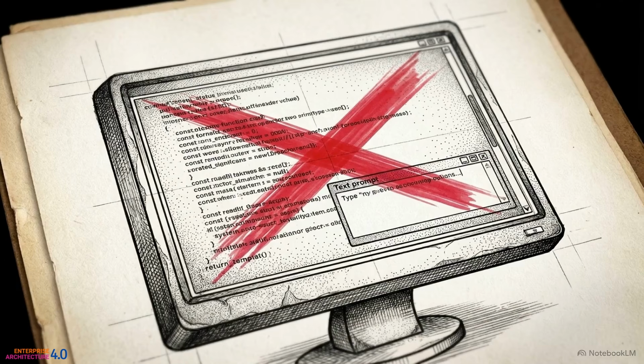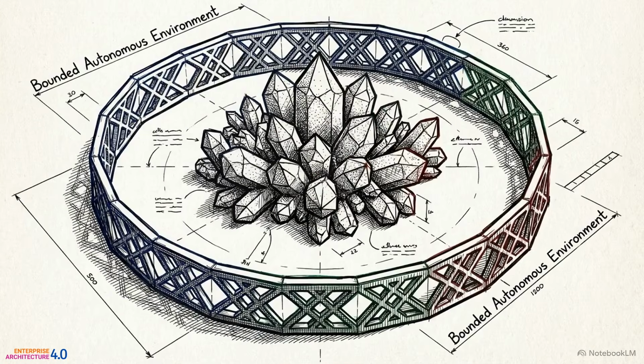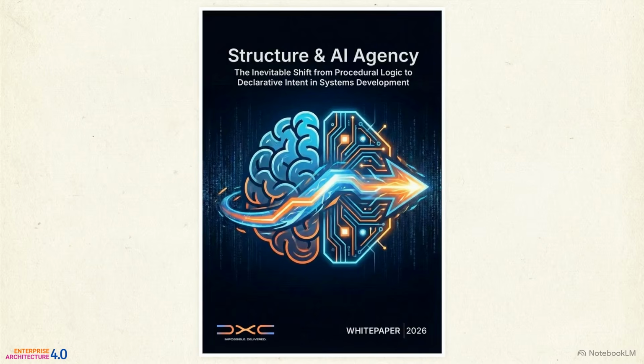Preventing these infinite loops and data cascades is not a matter of tweaking a prompt or updating a large language model. It requires a complete engineering shift. We must stop trying to manage AI models and start architecting tightly bounded autonomous environments. As detailed in this DXC white paper, this requires moving away from step-by-step instruction. The subtitle here highlights the necessary structural adjustment, the shift from procedural logic to declarative intent.